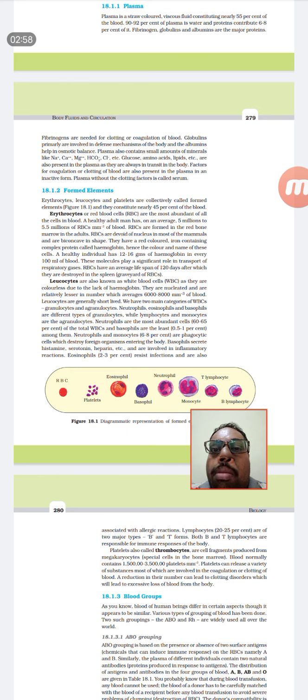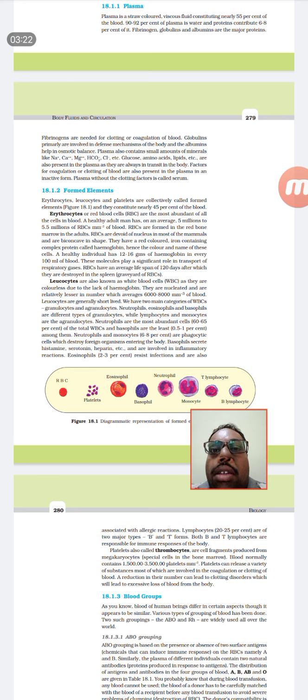Inside these formed elements there are two parts: one is erythrocytes and another is leukocytes. Erythrocytes are known as RBCs and leukocytes are known as WBCs. Erythrocytes are found in maximum number in the organism, 5 million to 5.5 million.